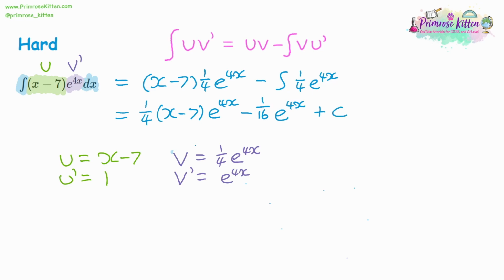Add c in the end, and you have your final answer. Now, again, there might be more things you can do here. You might want to take e to the 4x out as a factor. You might want to expand some brackets. But again, you're going to be told in the question, you need to have it in a specific format.